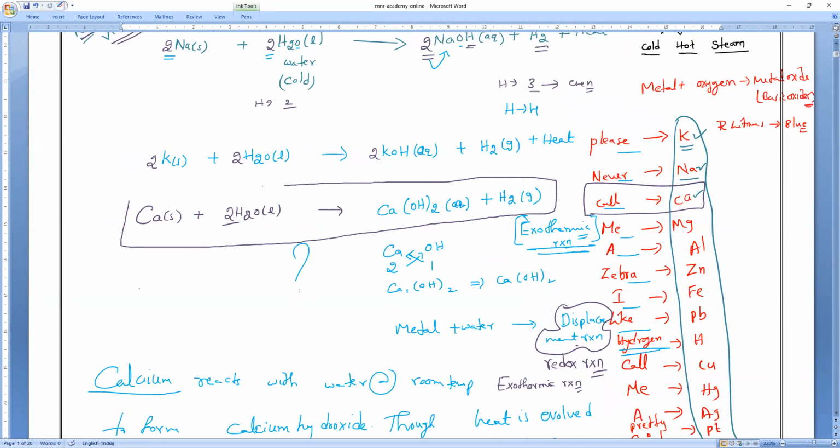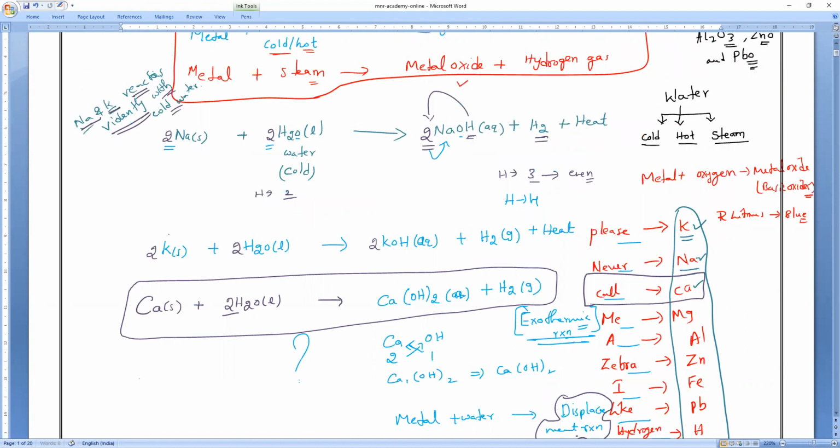Understand all of you? Sir, cold water means you can write sodium and potassium also, correct? But what is the valency of sodium and potassium? Sodium and potassium are alkali metals. Alkali metals means what is the valency? 1. So they won't be asked. Understand how they will ask you?